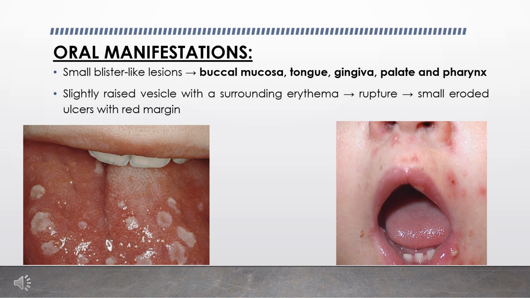Now we'll see the oral manifestations. Small blister-like lesions involve the oral mucosa, chiefly the buccal mucosa, tongue, gingiva, palate and the pharynx. The mucosal lesion is initially a slightly raised vesicle with a surrounding erythema, and it ruptures soon after formation and forms a small eroded ulcer with red margin closely resembling the aphthous lesion. These lesions are not particularly painful.